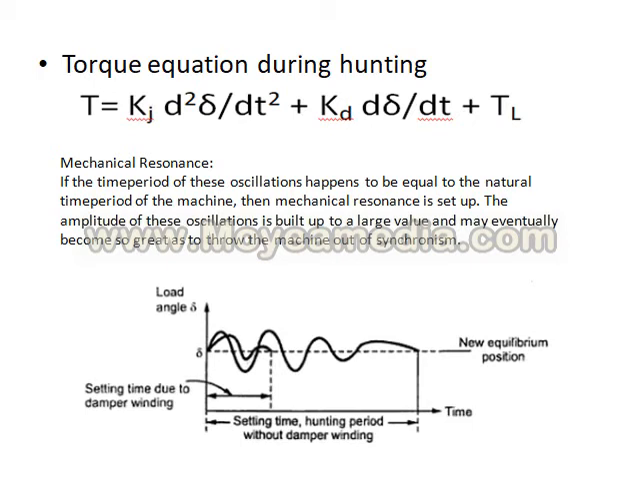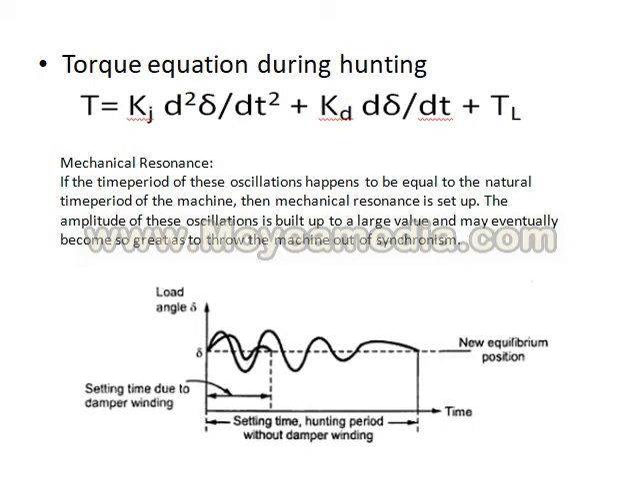The second component KD d delta by dt is the braking torque, which is produced by the reaction of the current induced in the damper winding upon the main field. This current is proportional to the voltage induced in the winding, and because voltage is proportional to the relative velocity of the rotor with respect to the armature field, that is d delta by dt, it is proportional to KD d delta by dt.